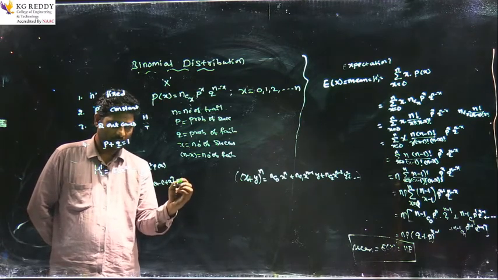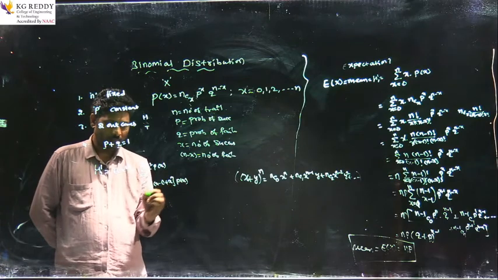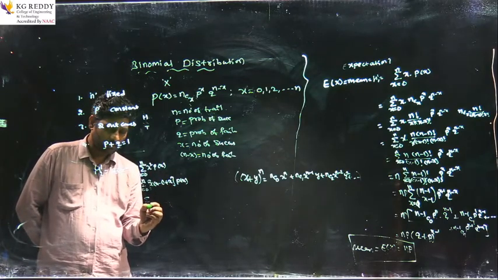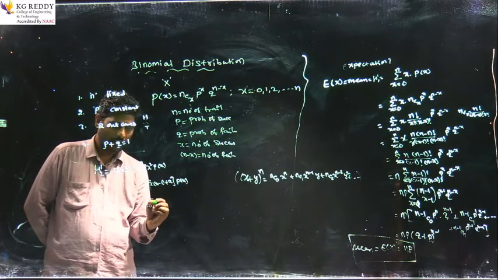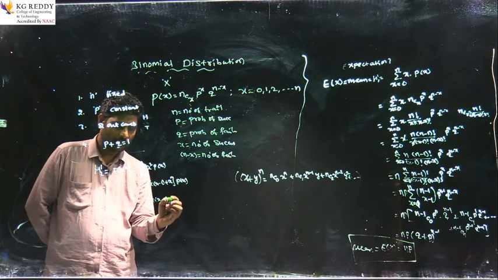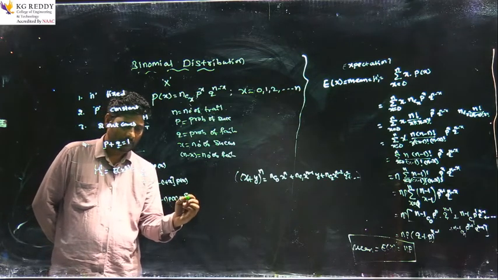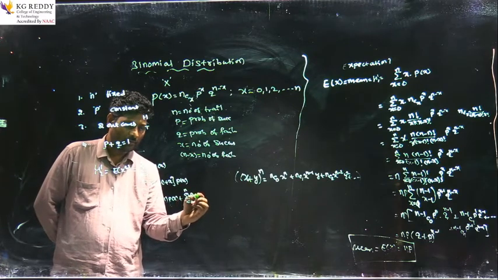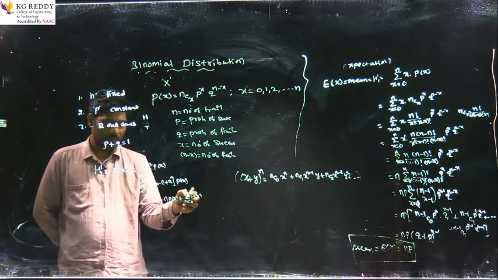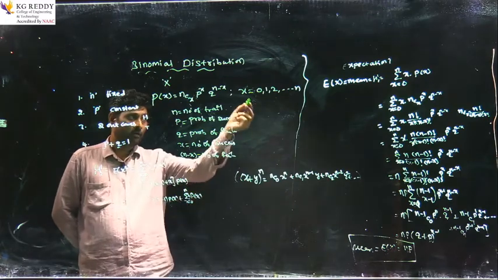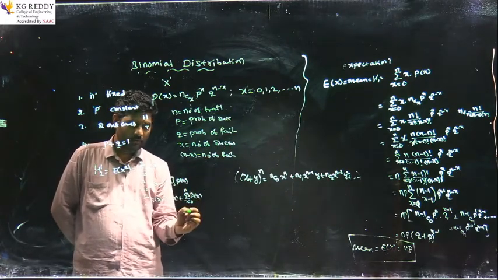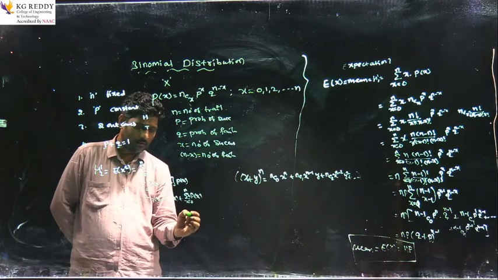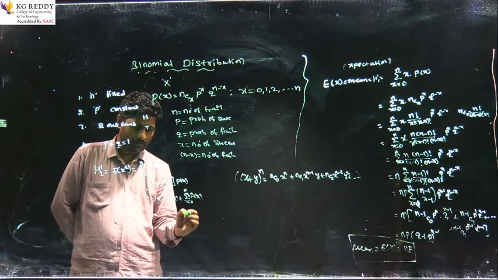Multiplying with p of x under the summation, we get summation x equals 0 to n x into (x minus 1) into p of x plus summation x equals 0 to n x into p of x. Already we have this value, summation x into p of x is nothing but mu1 dash. So what is the mean of binomial distribution? np. So substitute here np.